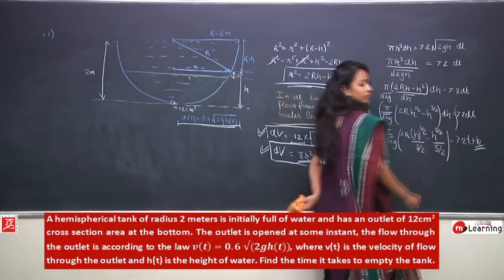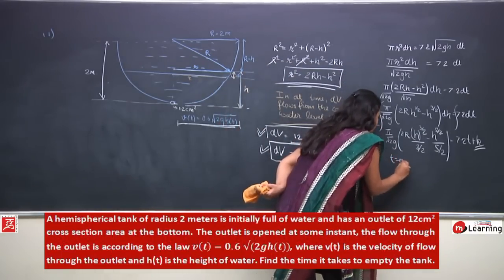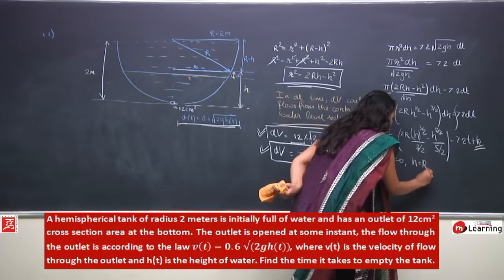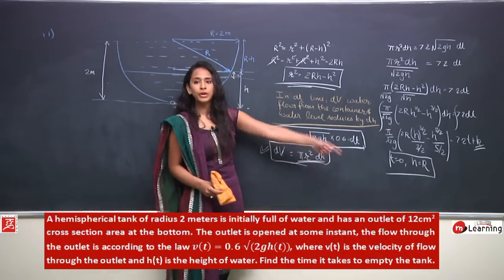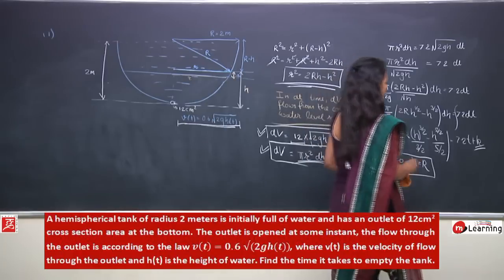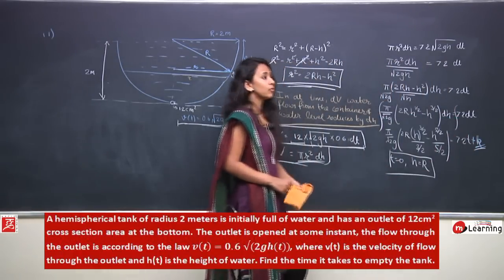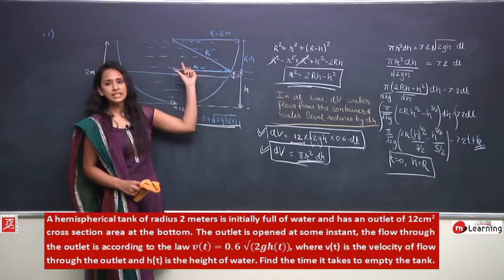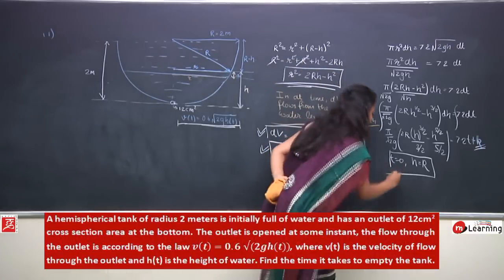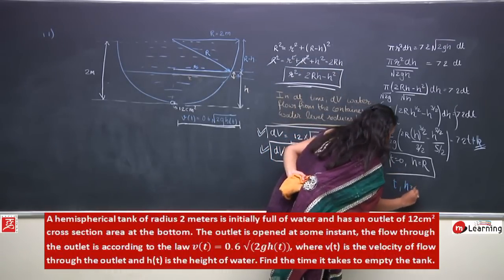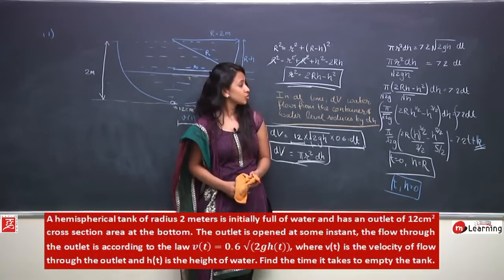And how will we find the value of this constant k? I know at t equals to 0, h was equals to r. So when I put t equals to 0 and h equals to r, I will get the value of this integration constant k. And then what we have to find? We have to find the time in which this tanker, this container, would be completely empty. So we have to find t for which h would be equals to 0. This is the calculation part everyone can solve.